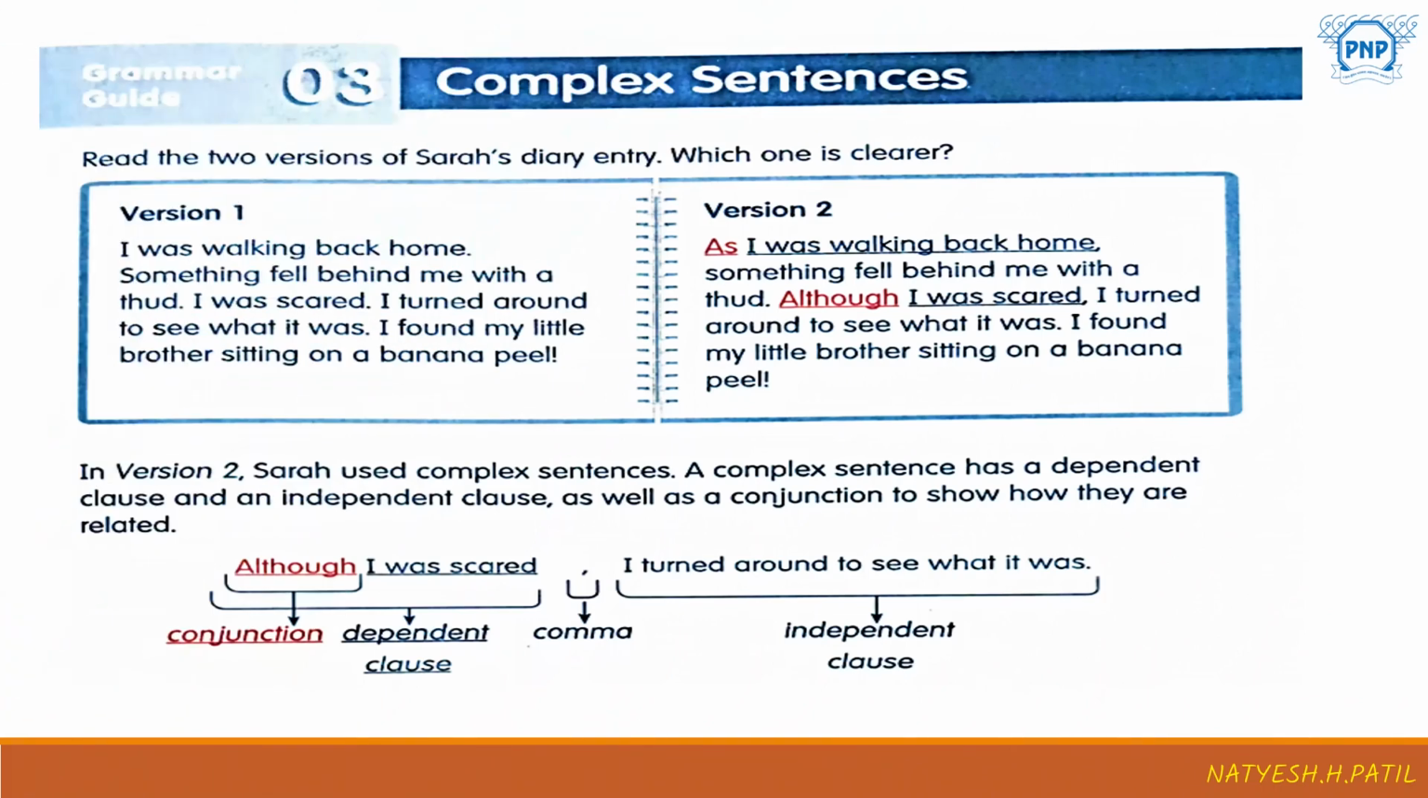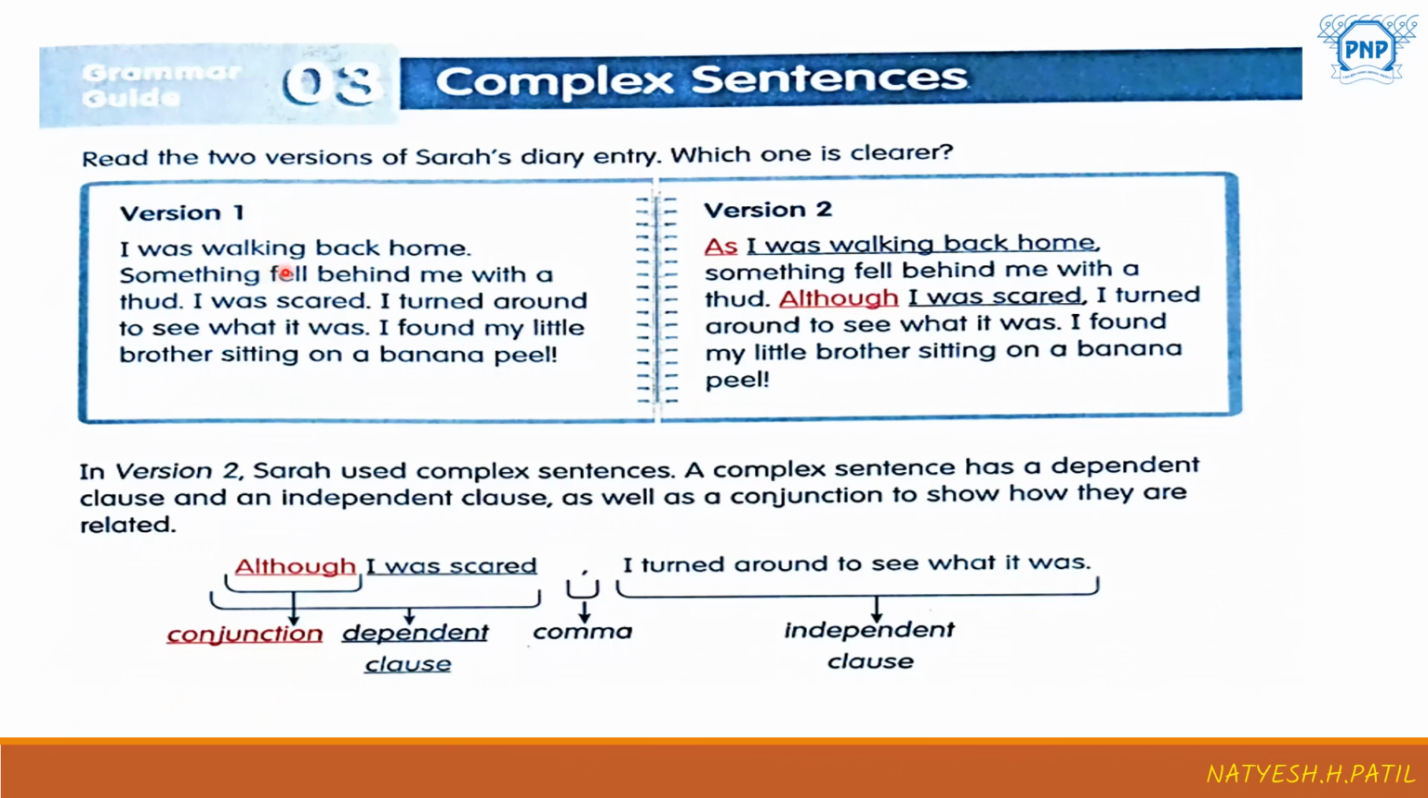Complex sentence. Read the two versions of Sarah's diary entry. Which one is clearer? Here they have given us two examples. One is very simple and one is a bit complicated, so that we can understand the difference between the simple sentences and the complex one. Let's begin.